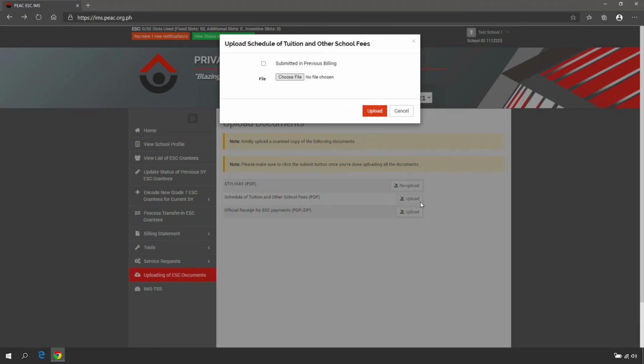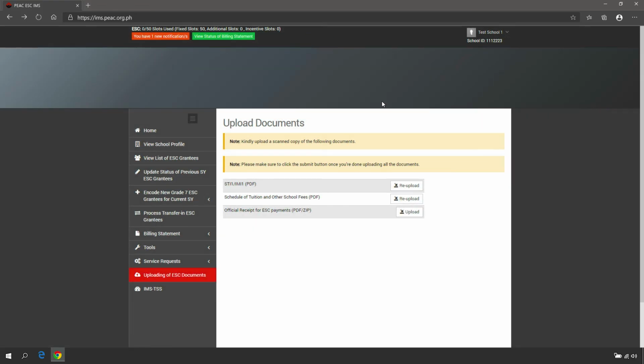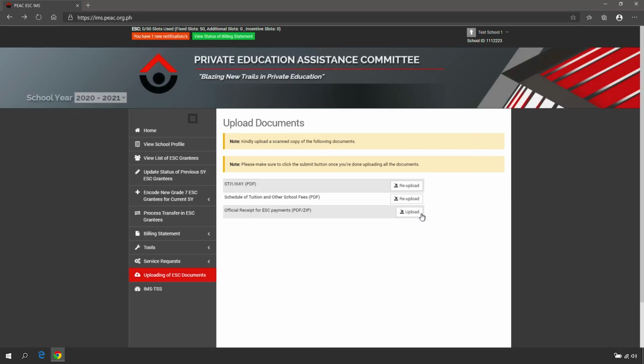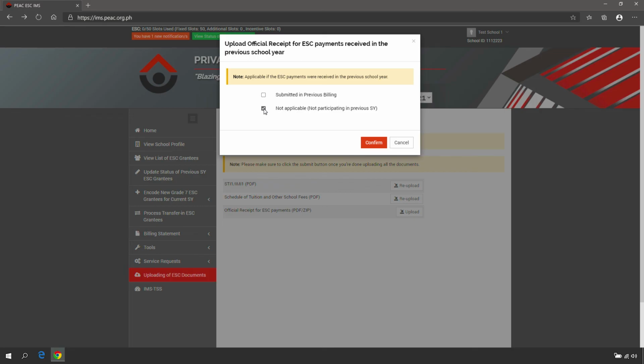If the document has already been submitted in the previous billing, check the box Submitted in the previous billing and click Confirm. On the official receipt for ESC payments, if your school did not participate in the previous school year, check the box Not Applicable and click Confirm.